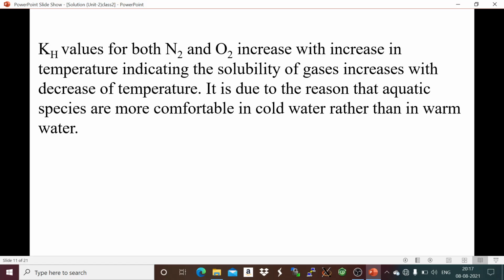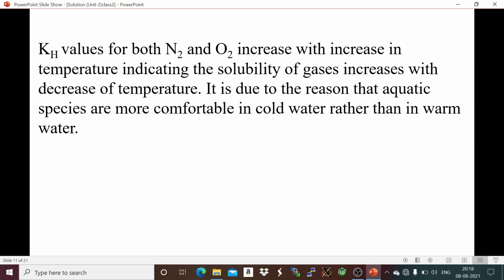Experimentally it is observed that the Kh value for both nitrogen and oxygen increases with increase in temperature. That means with rise in temperature, the Kh value increases, and the solubility of the gas decreases. So we can say the solubility of the gas decreases with rise in temperature.